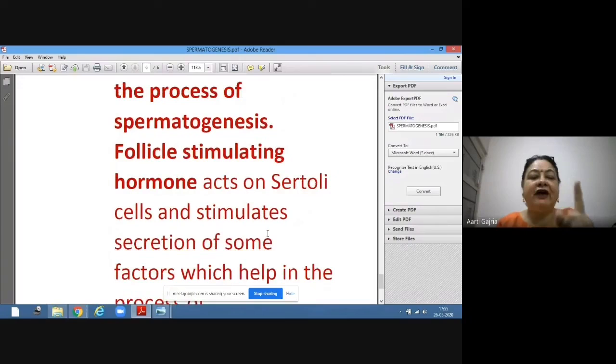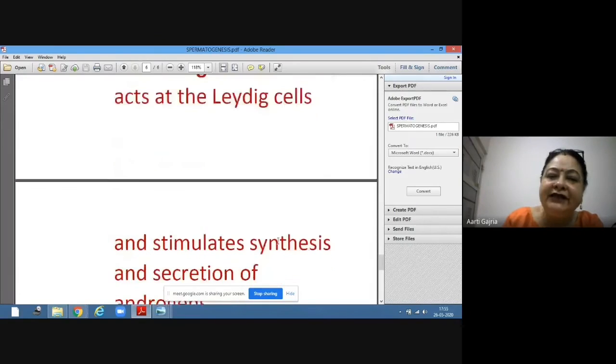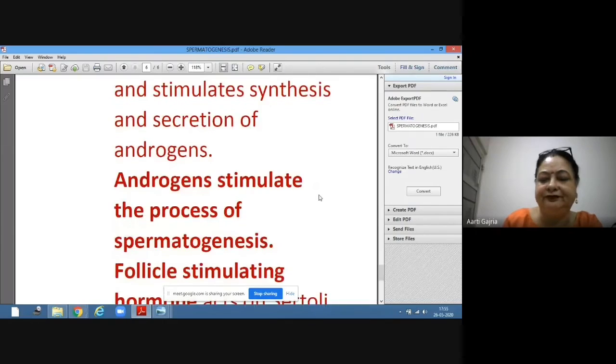So, FSH is controlling spermiogenesis and LH is controlling spermatogenesis. So this is all about the process of spermatogenesis. Is it clear? So today we have learned how the male gamete sperm is produced inside the primary sex organ testes.